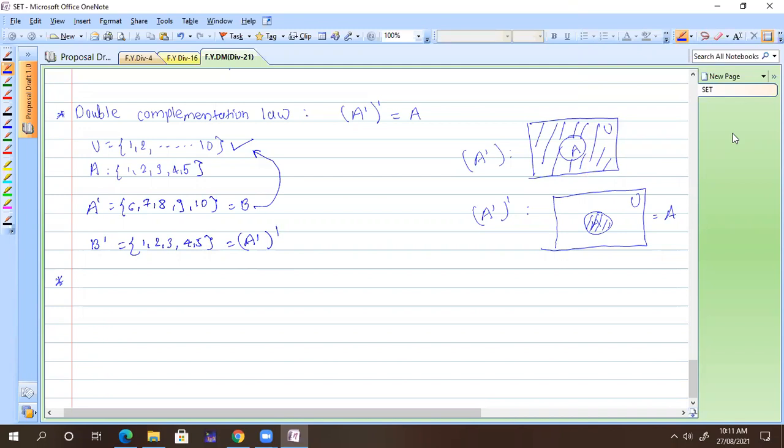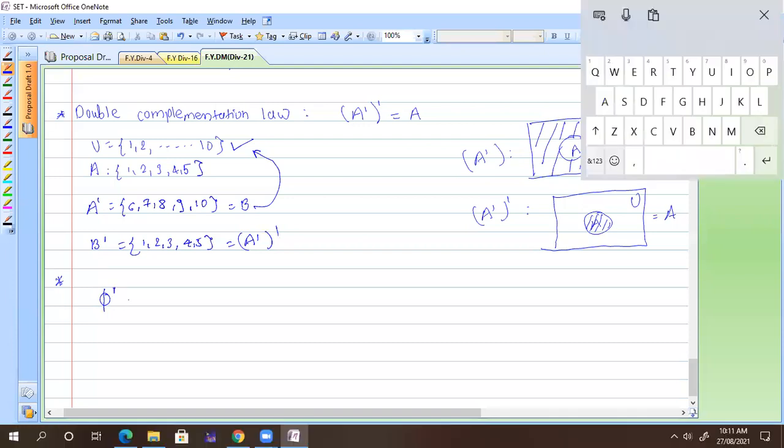So this is what we have, all the laws. Now I'm curious whether you know this thing or not. What is phi complement? Universal set, absolutely correct. And what is universal complement?